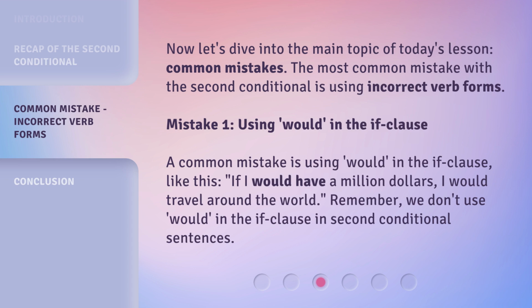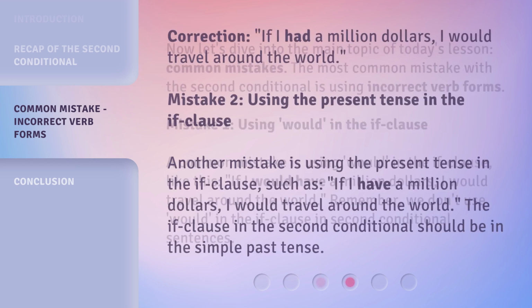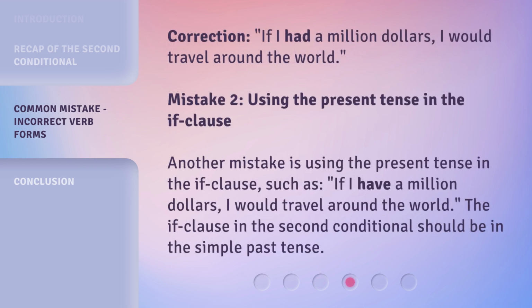A common mistake is using would in the if clause, like this: if I would have $1 million, I would travel around the world. Remember, we don't use would in the if clause in second conditional sentences. Correction: if I had $1 million, I would travel around the world.